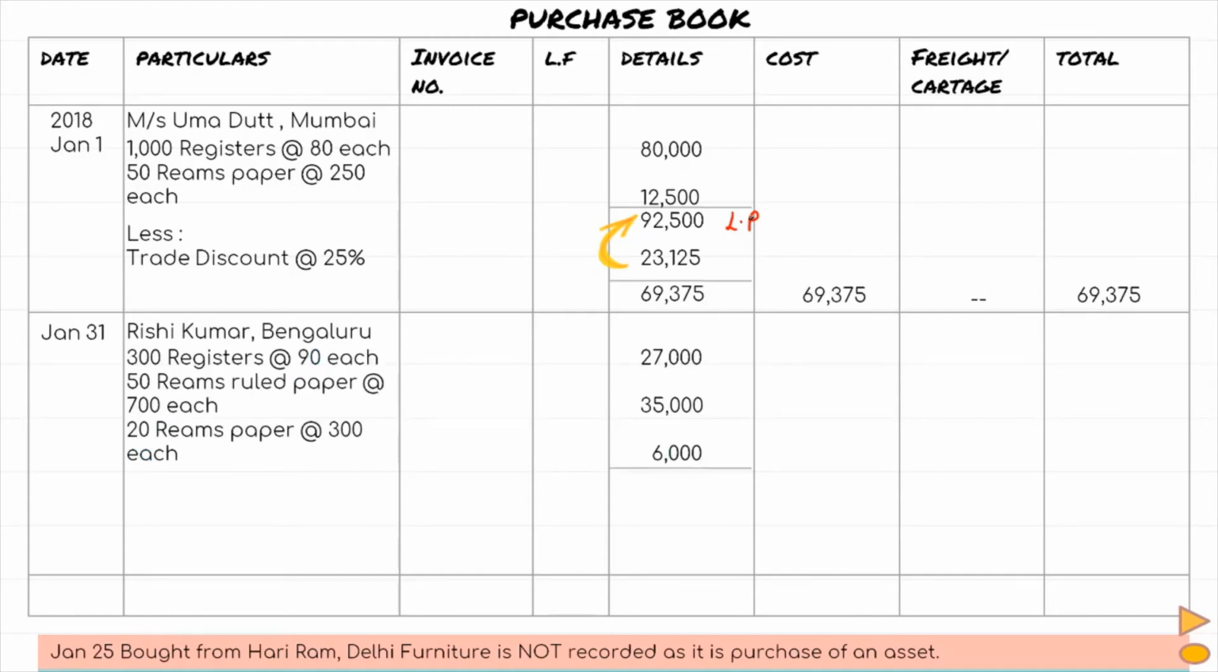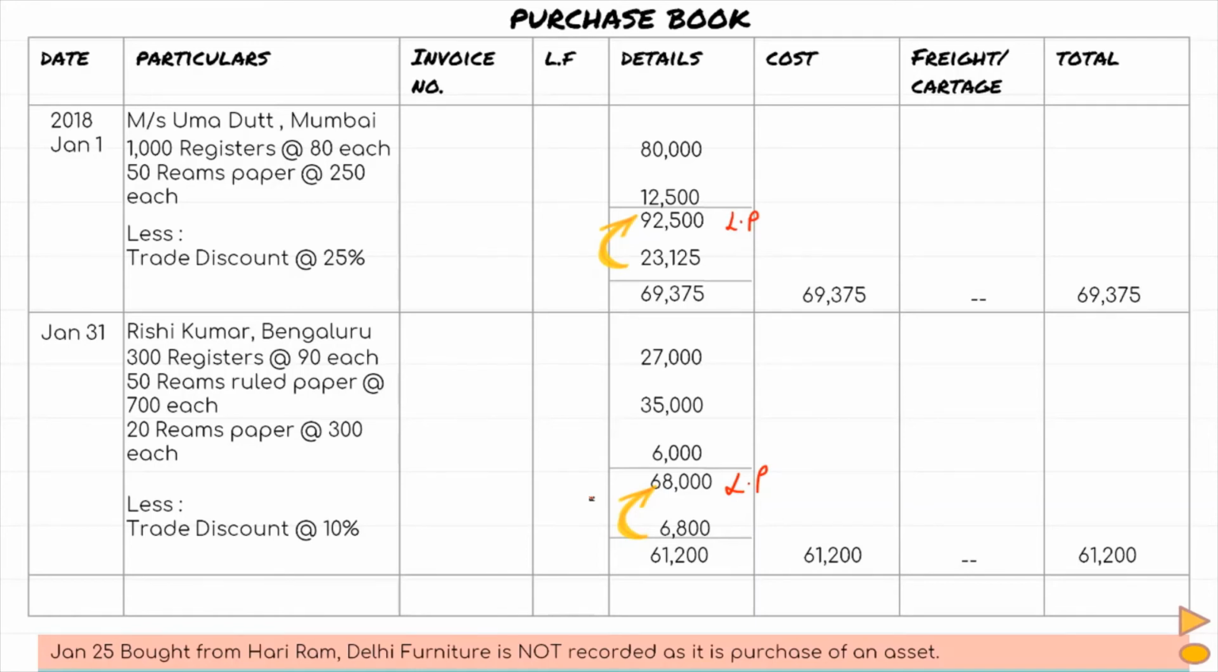Again, we write the name of the seller, then we write the details. We find out the total of the details. It gives us the list price. So this 68,000 is our list price. From this list price, we will subtract the trade discount. So this trade discount of 6,800 has been calculated on the list price, and then we subtract it. We get the value that is 61,200. So the list price minus trade discount is the cost. It is mentioned under cost. There is no freight or cartage, and then the total also remains the same.